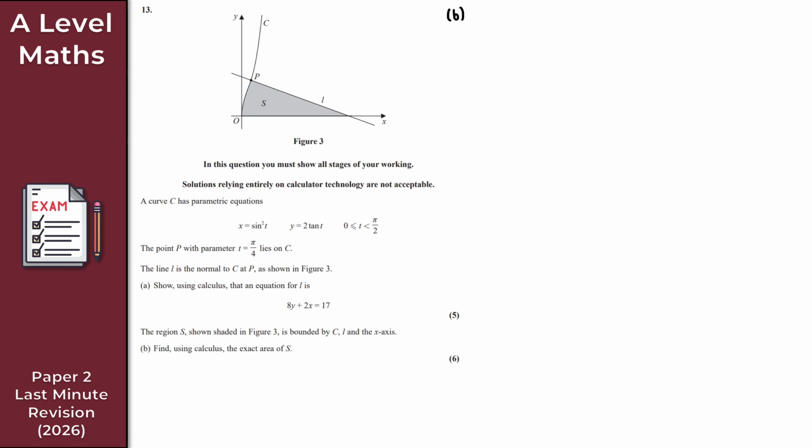But this question here involves considering the area of a triangle as well. So what I'm going to do is integrate parametrically from here to here. That would give me the area under the curve, right? And then what I can see here, although this line isn't straight, is that I've actually got a right-angled triangle. So I've got this region here. The green part we'll find using parametric integration.